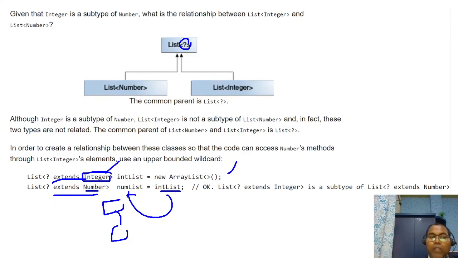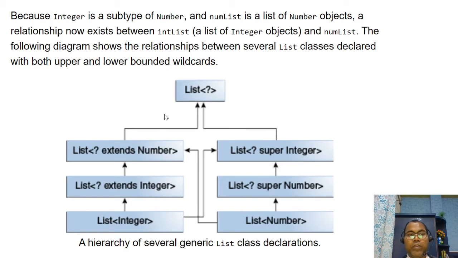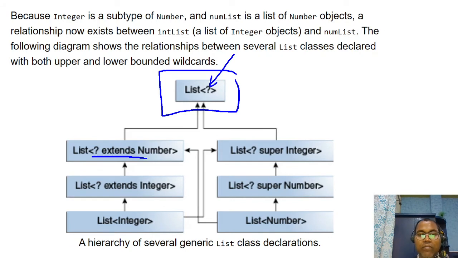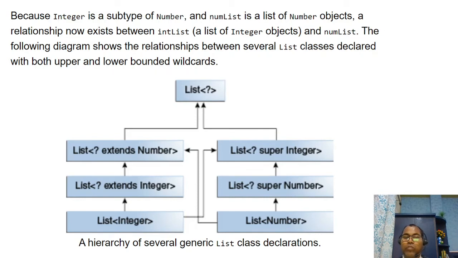The wildcard helps us to make a relationship between the generics. So these are the relationships we have to know. The list of unknown wildcard, so you can assign the list of number, list of integer. So similarly, superclass and superclass. As per use cases, you have to use this wildcard to make a relationship between the generics. So wildcard use also makes a relationship in a generic type wherever you want.